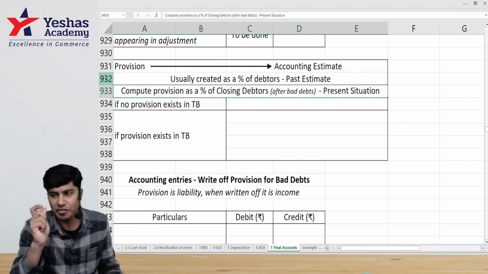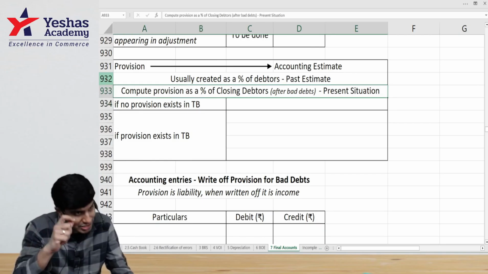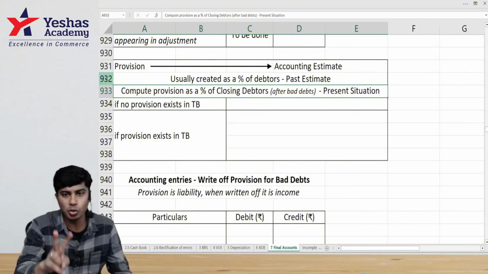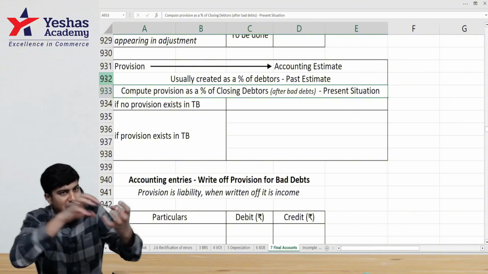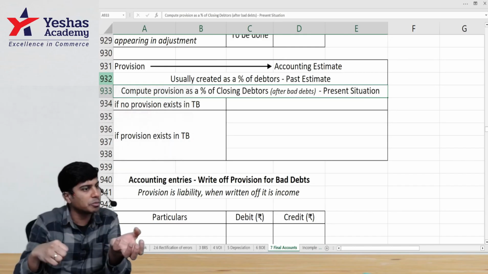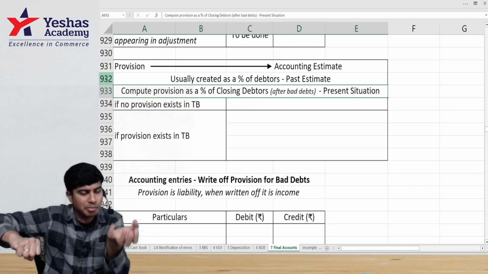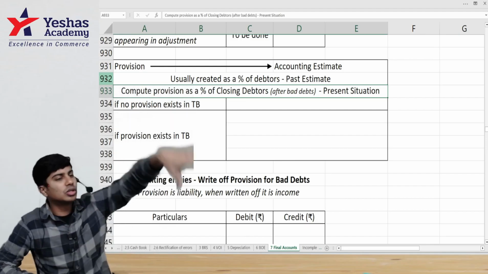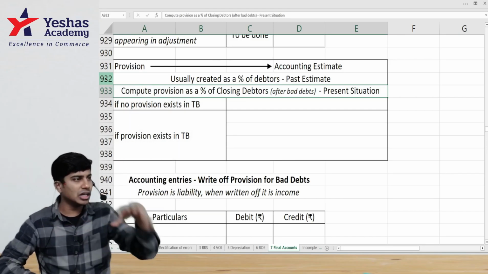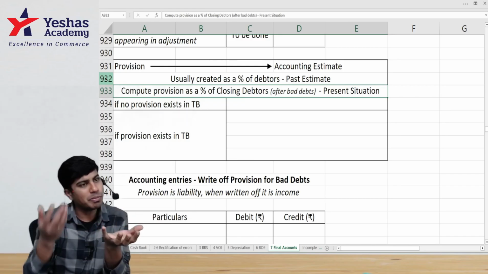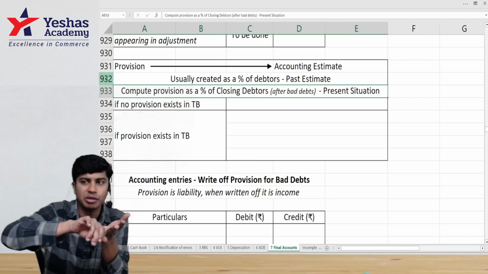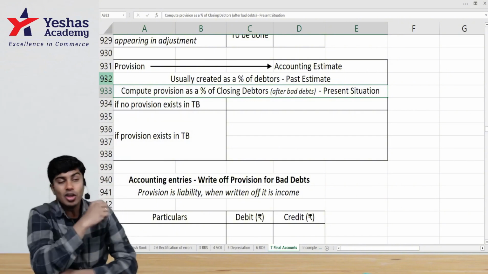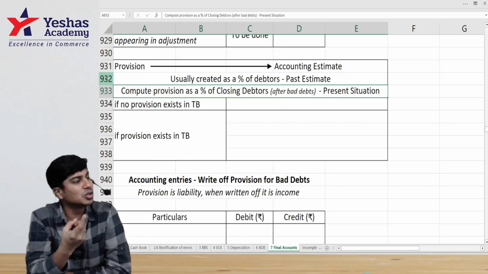Remember to apply provision percentage on the closing debtors after deducting actual bad debts for that period. Now, when I say 2% of people won't pay, first delete those people who have told that they will not pay. Only after you eliminate them, on the balance of debtors you can apply 2%. For example, there are total debtors of 100. In the total debtors of 100, 10 rupees is bad. They only told bad. Eliminate 10 from 100. We'll get 90. 90 is good.